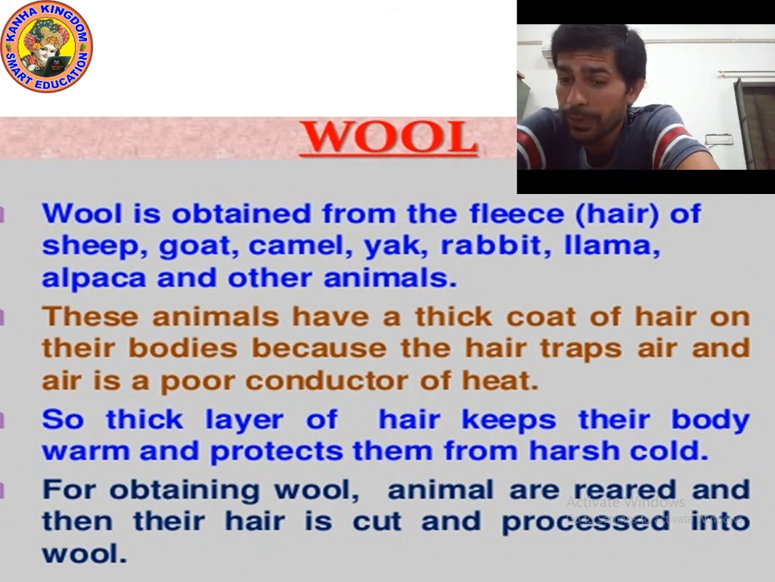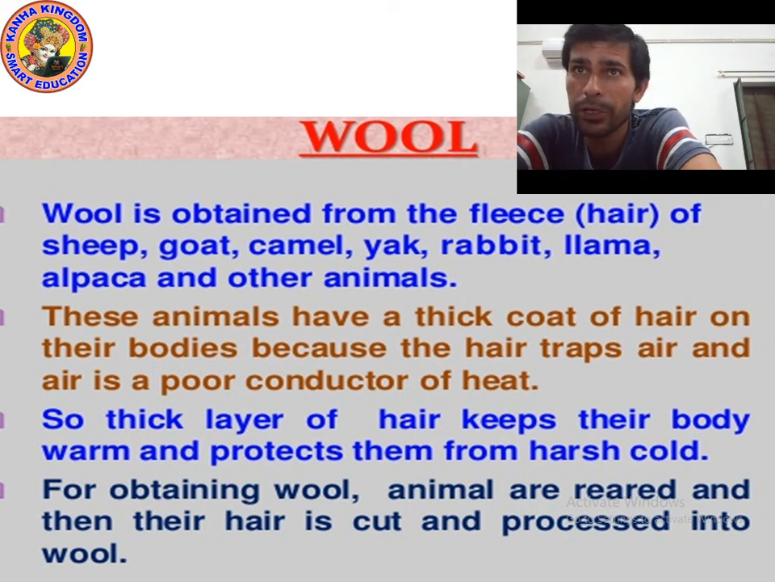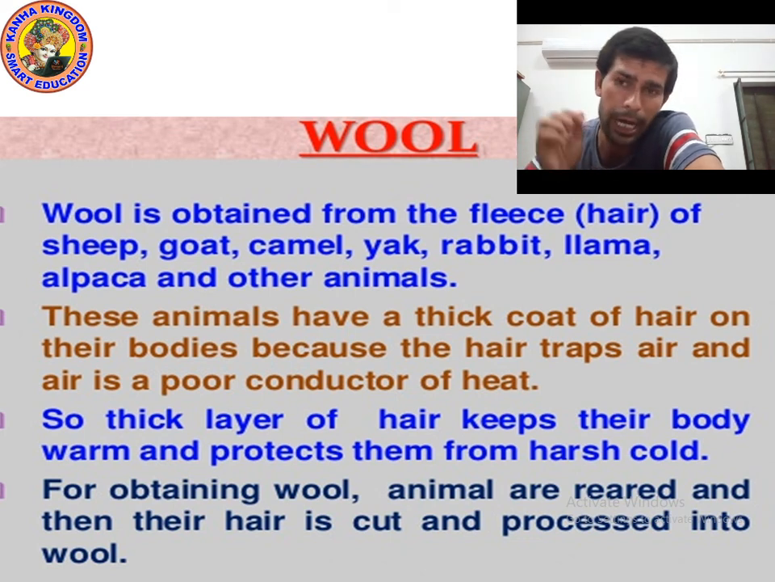Wool is obtained from the fleece of sheep, goat, camel, yak, rabbit, llama, alpaca. These animals have a thick coat of hair on their bodies because their hair traps air and air is a poor conductor of heat. So a thick layer of hair keeps their body warm and protects them from harsh cold. For obtaining wool, animals are reared and then their hair is cut and processed into wool. Okay. Now it's time to ask questions.